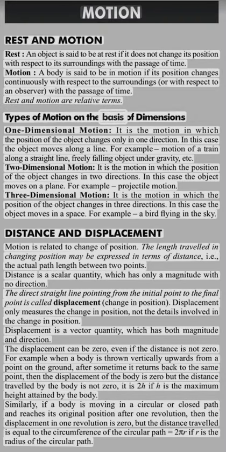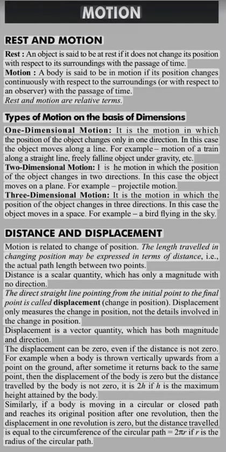Types of motion on the basis of dimensions. One-dimensional motion. It is the motion in which the position of the object changes only in one direction. In this case, the object moves along a line. For example, motion of a train along a straight line, freely falling object under gravity, etc.